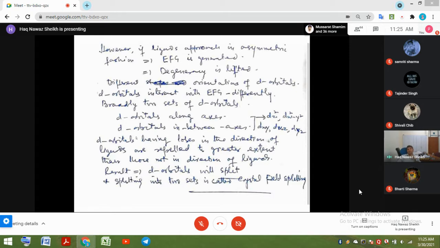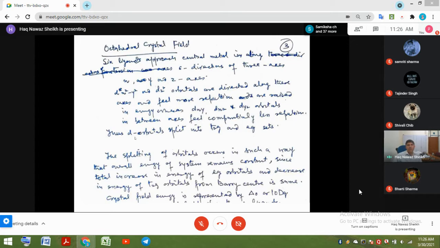Why? Because there are two sorts of d orbitals. D orbitals along the axis, they are dz square and dx square minus y square, and d orbitals in between axes, dxz, dyz, and dxy. So d orbitals having lobes in the direction of the ligands are repelled to a greater extent than those not in the direction of the ligands. So the result is that d orbitals will split, and splitting into two states is called crystal field splitting. This process of splitting is called crystal field splitting.